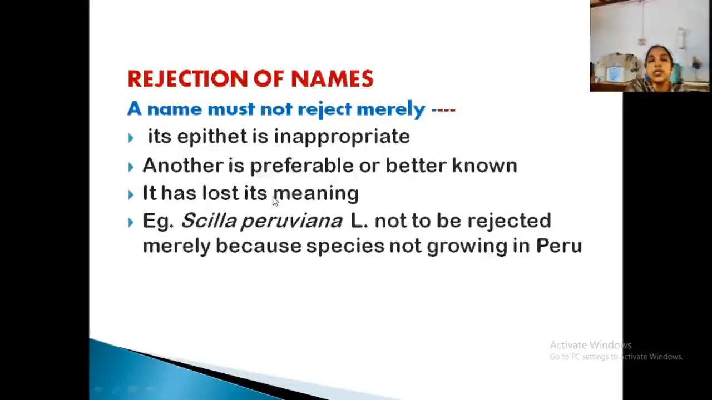Then, if a name has lost its meaning. Usually some names are given that contain a certain meaning. So if such a meaning is lost, you can reject it. For example, Scilla peruviana: you cannot reject it merely or simply because the species is not growing in Peru, which is what the term peruviana suggests. You have to check it, and only if it is relevant can you reject it. So these are the conditions under which a name may be rejected.